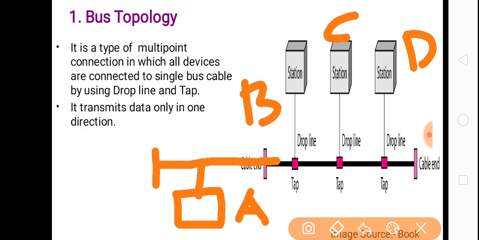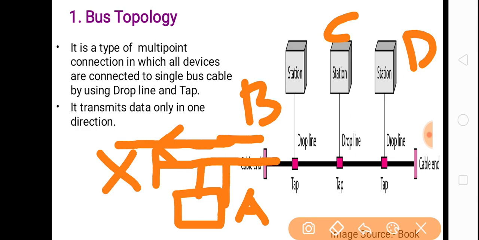Now suppose device A wants to send data to device D. So device A is the sender and device D is the receiver. When device A sends the data, the data is sent in both directions, to this side and to that side. When data is sent to this side, it will go to the end of the cable and the data will be discarded, because there is no device at the left side.